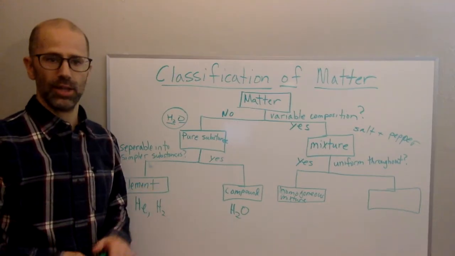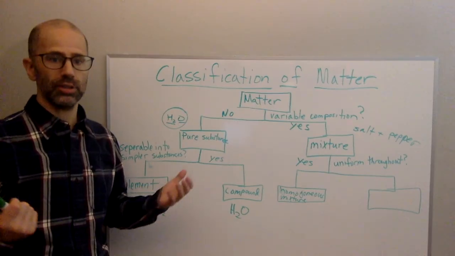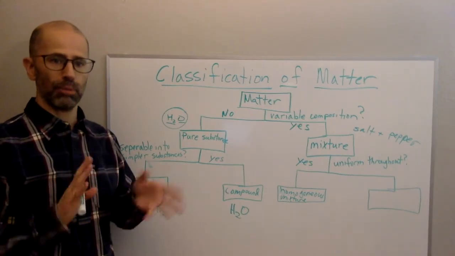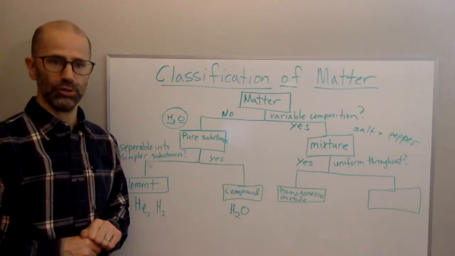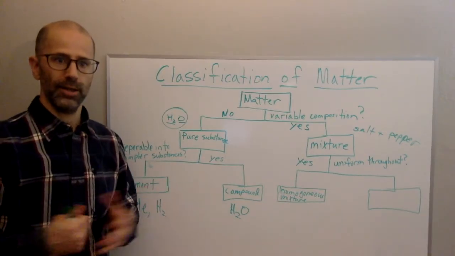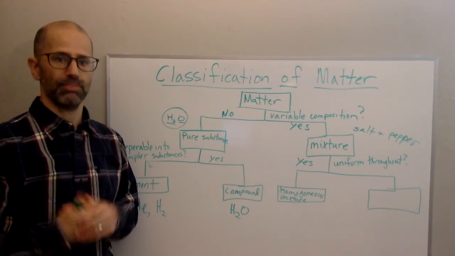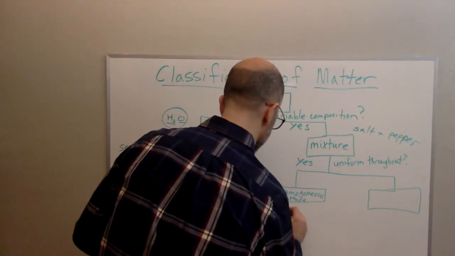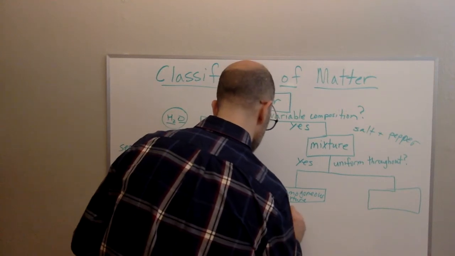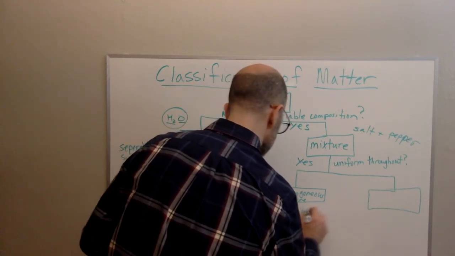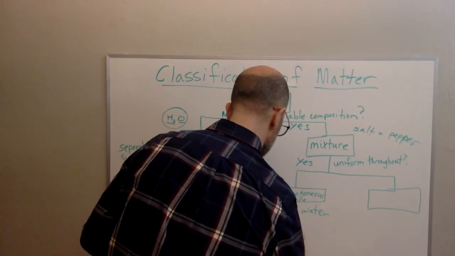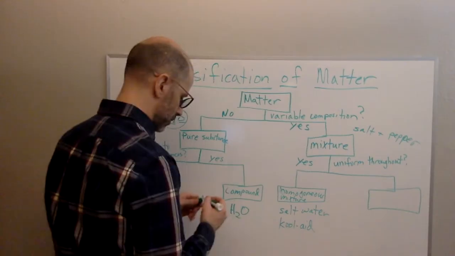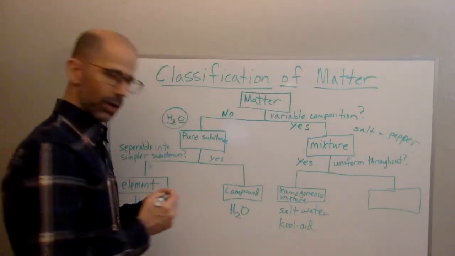So Kool-Aid is another example. Orange juice is another example if you're not counting the pulp, right? If it's non-pulp orange juice, you look at it, it looks like orange water, right? So you would think it would be one substance. So this would be like salt water, Kool-Aid, orange juice without pulp.